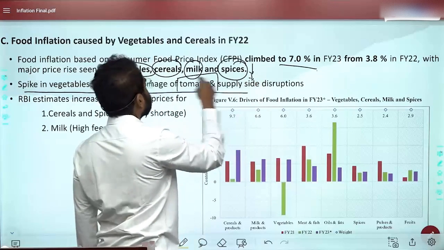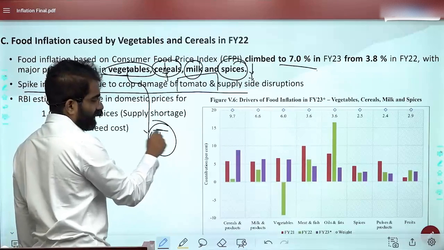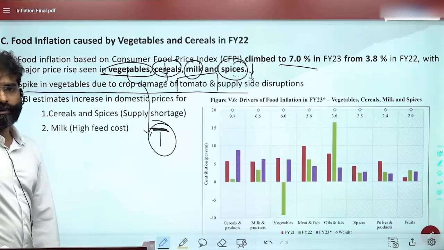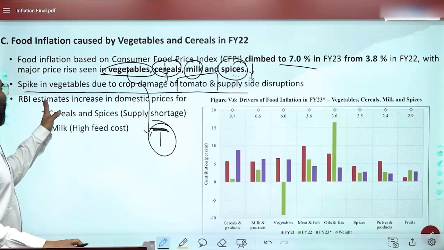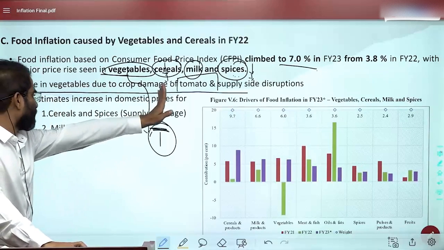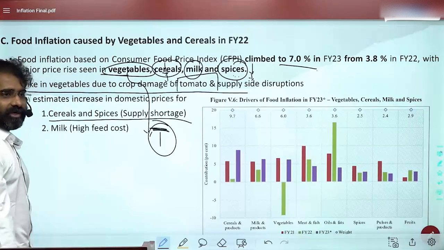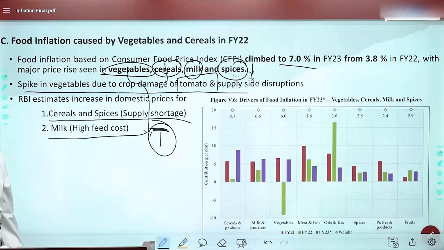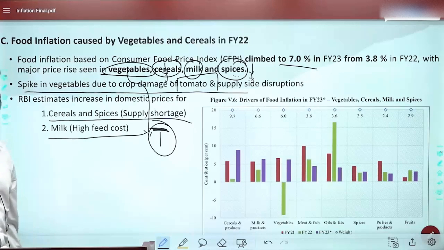Vegetables, basically tomato, had supply side constraints. RBI estimates an increase in domestic prices for cereals and spices due to supply shortages, and milk due to high feed cost. UPSC will not ask why milk price increased because of high feed cost. This is for our understanding.